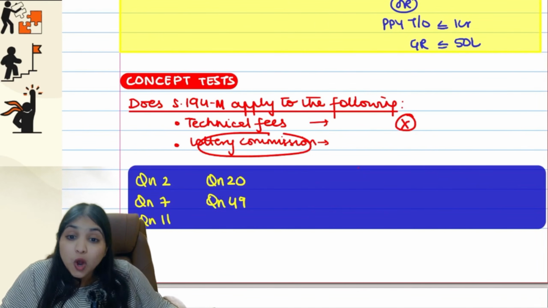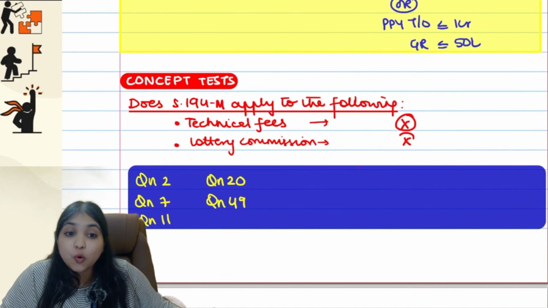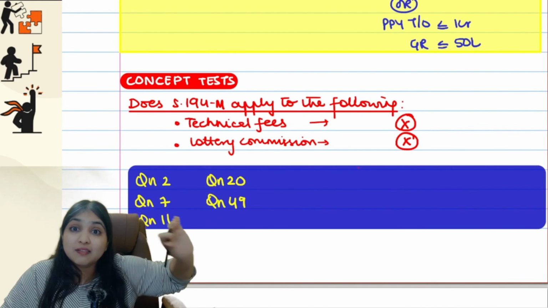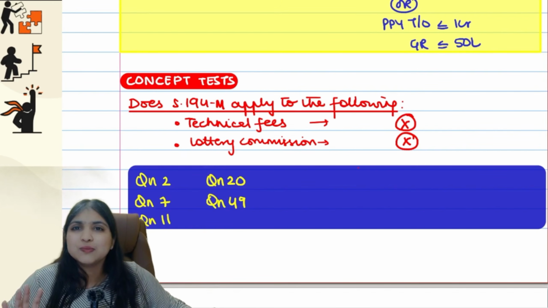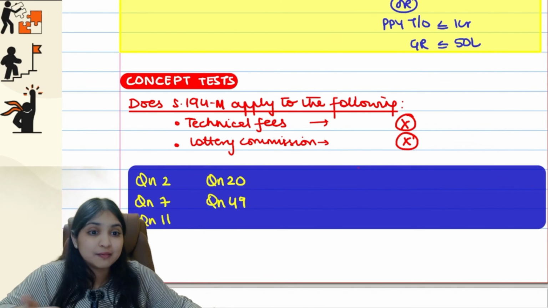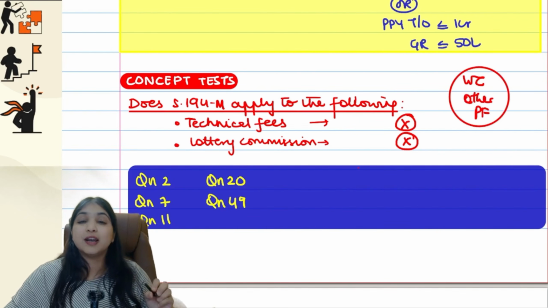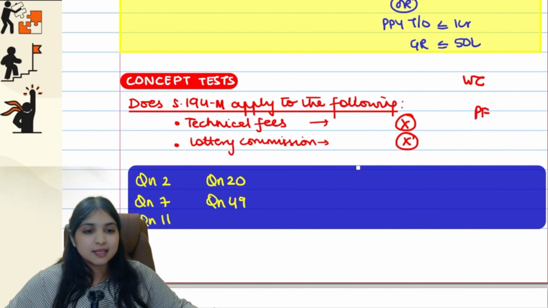Will lottery commission come to 194M? No, only other commission. So technical fees will stay under 194J only. Lottery commission will stay under 194G only. All this will not come under 194M. What will come under 194M? Works contract, other commission, professional fees, only this will come under 194M. Understanding, guys? Yes, so that's it.